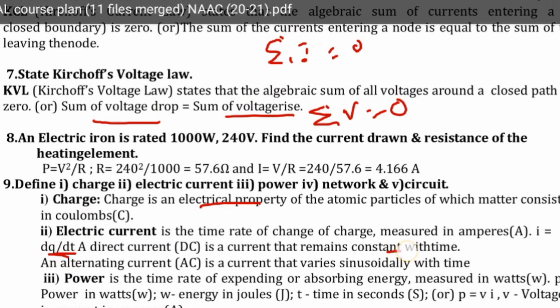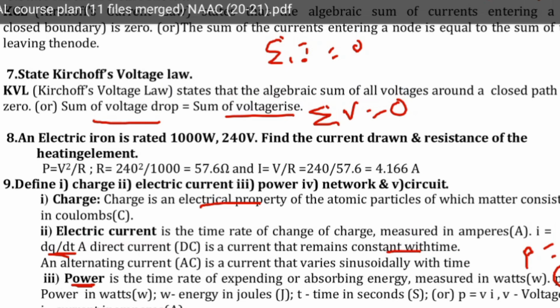A direct current is a current that remains constant with time. DC. Power means, what is P? P is the power. Power equals the time rate of expending or absorbing energy. Power equals VI, or power equals dW by dt. Power equals VI watts.